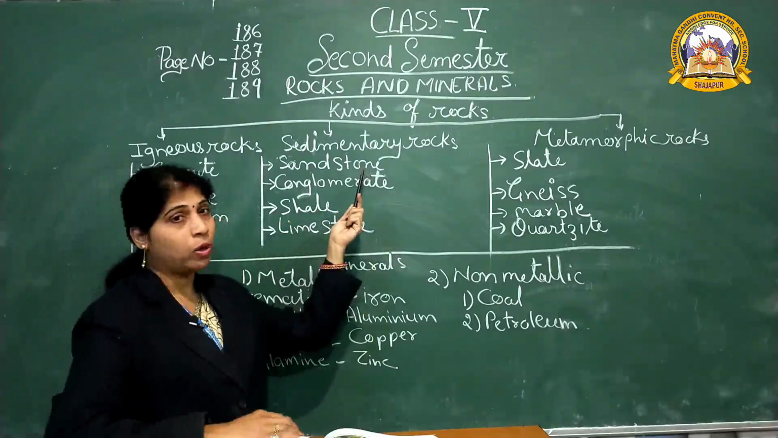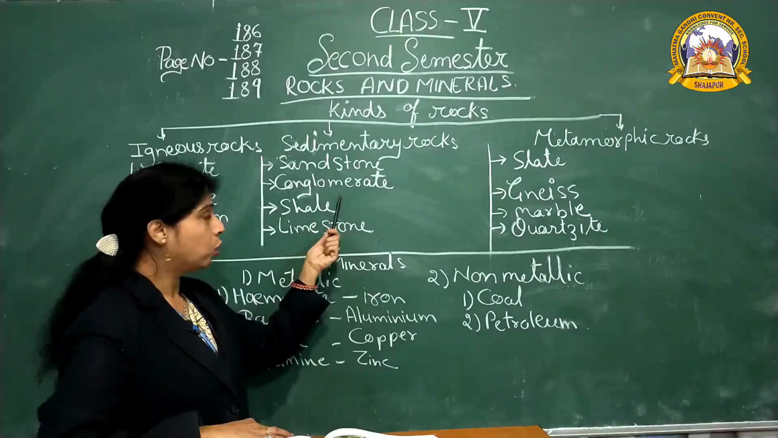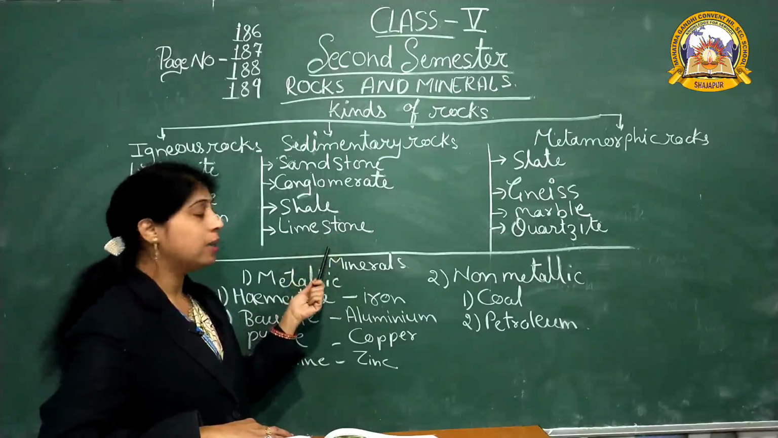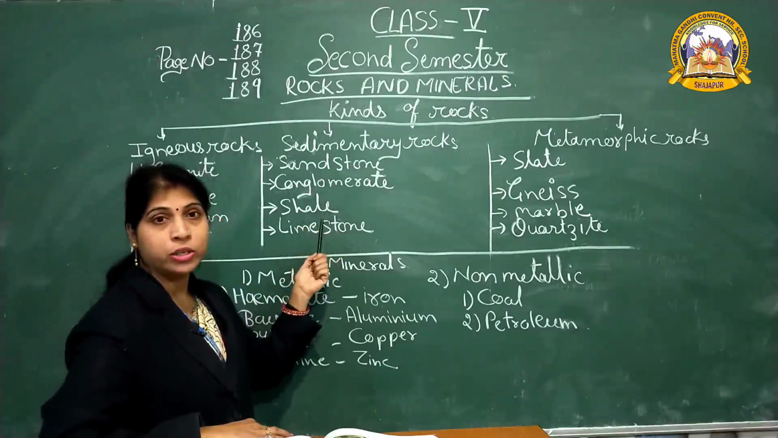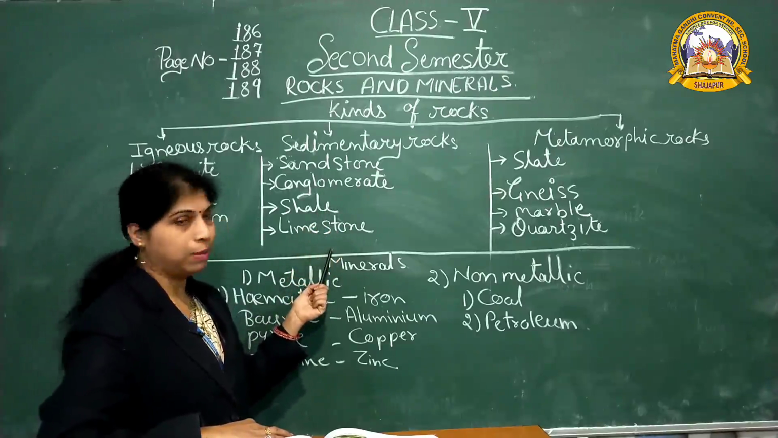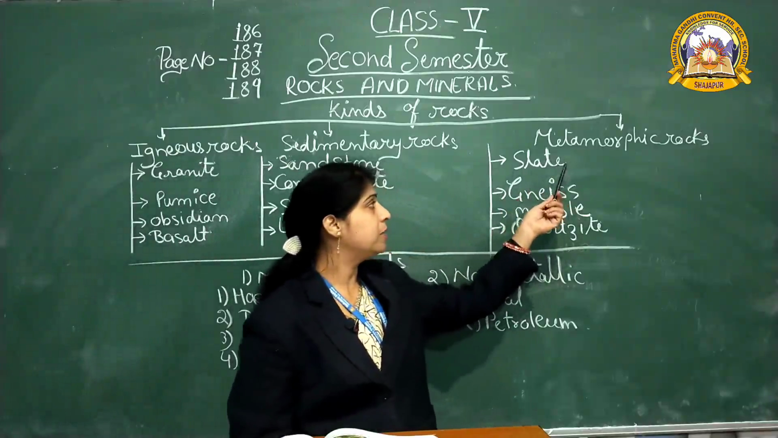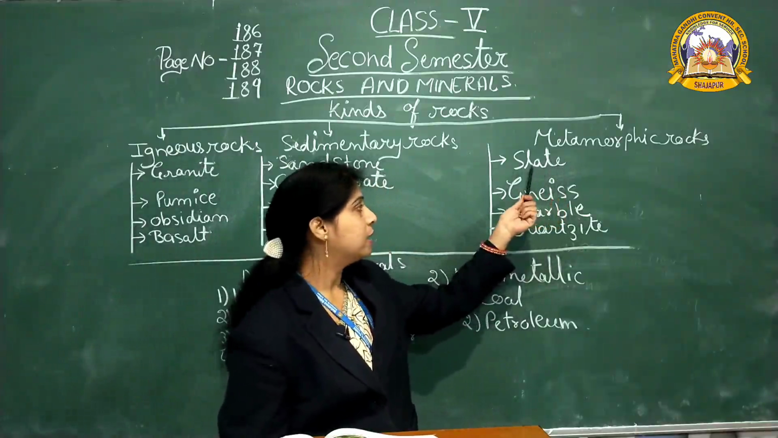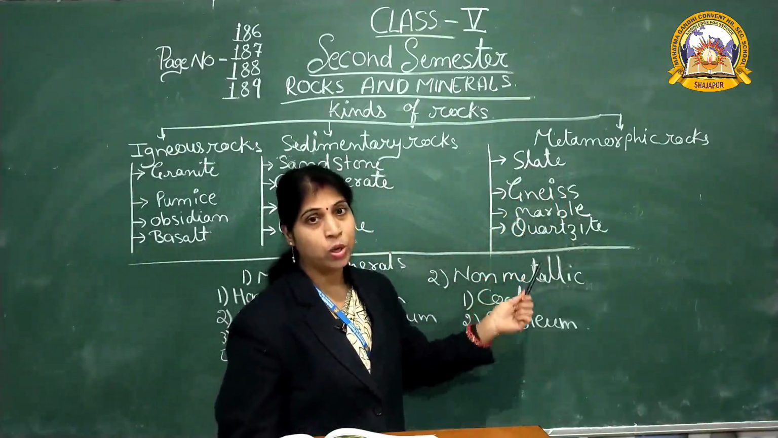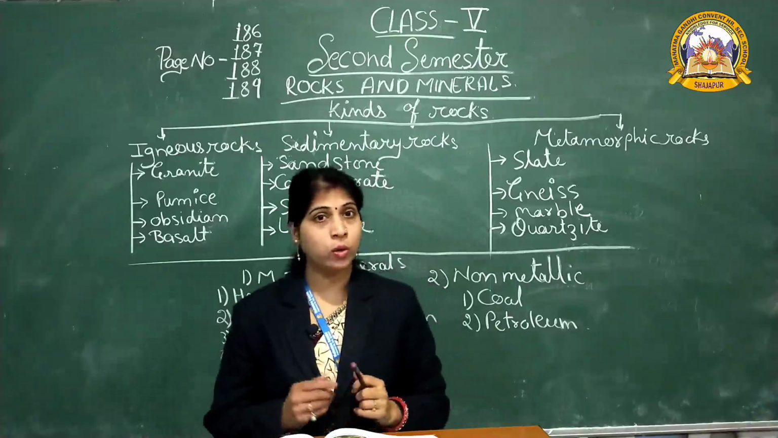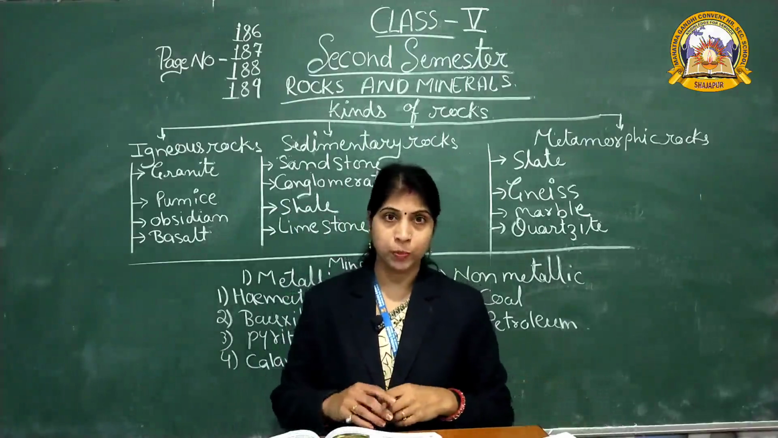Sedimentary rocks. What are the main types of sedimentary rocks? Sandstone, conglomerate, shale and limestone. Metamorphic rocks. The main types of metamorphic rocks are slate, gneiss, marble and quartzite. So one by one we are going to deal with these things. So first, igneous rocks.